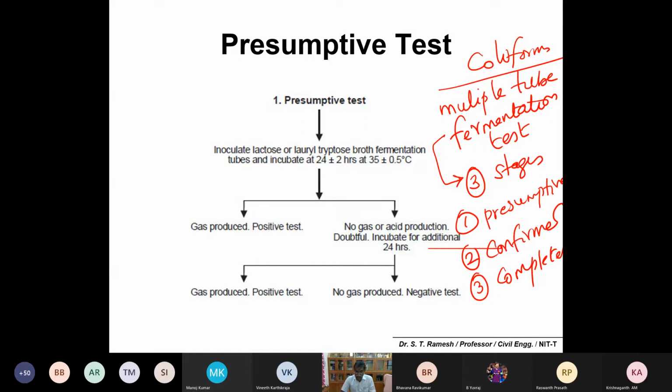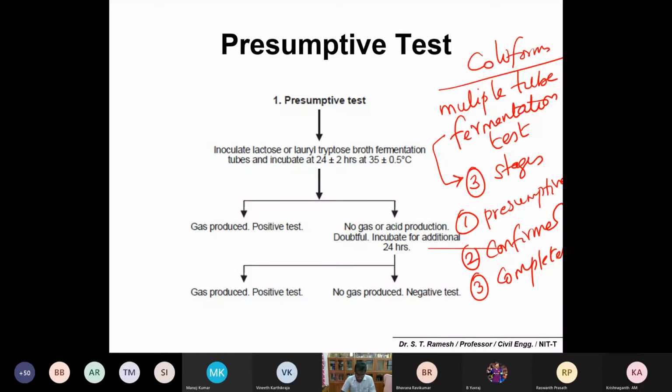It may not reproduce. It is not harmful, but the important property is that it ferments lactose at a temperature of 35 degrees Celsius for at least a 2-day incubation time. That's an indication. So within 2 days, you can identify whether the water is contaminated with microbial contamination or not. That can be done with the multiple tube fermentation test.